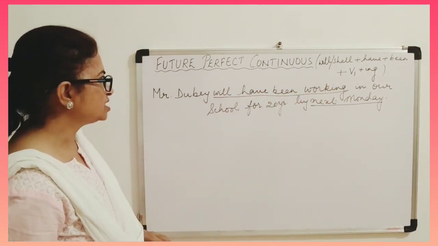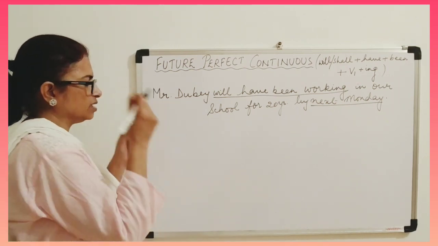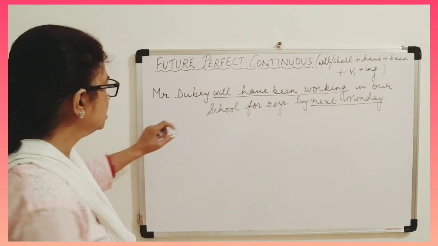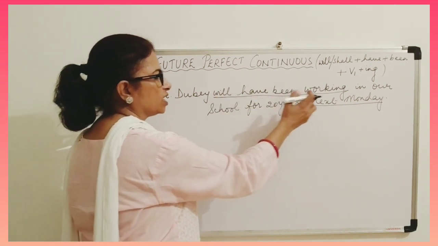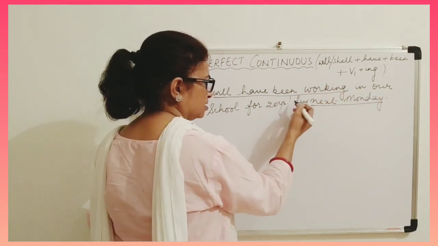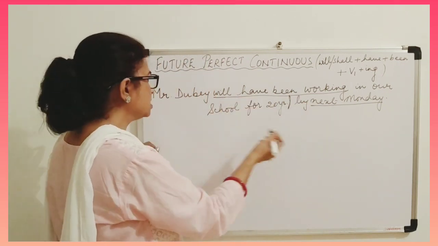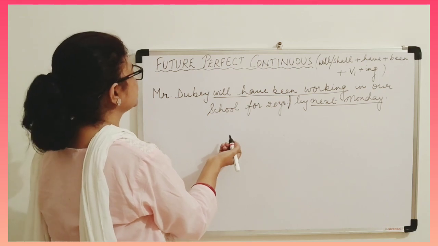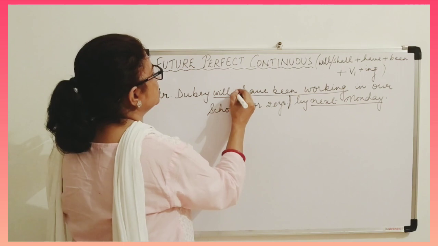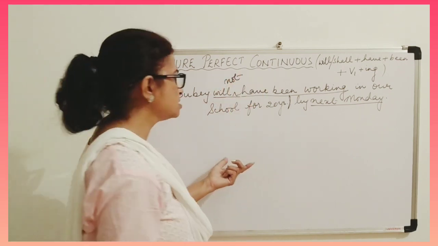Now let us see the structure also. Let us take one sentence here: Mr. Dubey will have been working in our school for 20 years. This is a positive sentence. If you want to make a negative sentence, Mr. Dubey will not, if we just add not here, it will become negative.